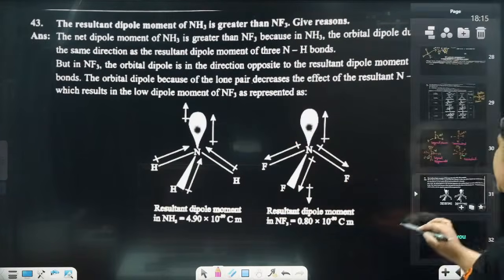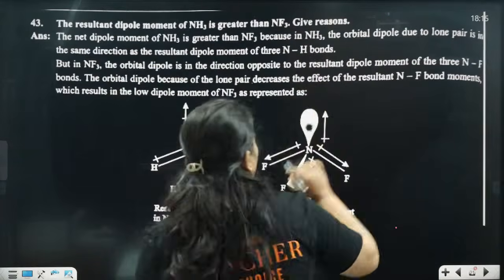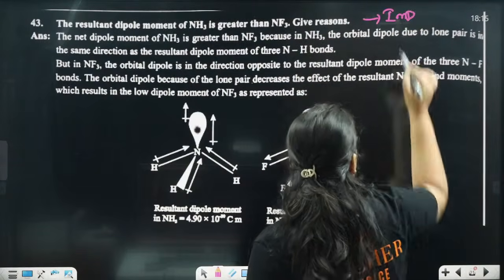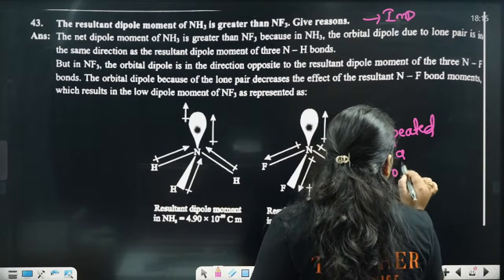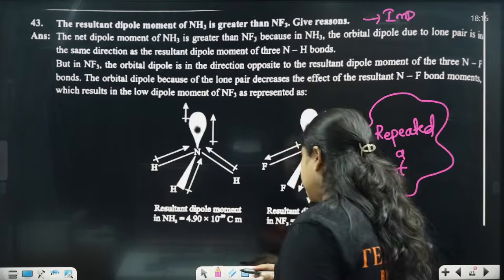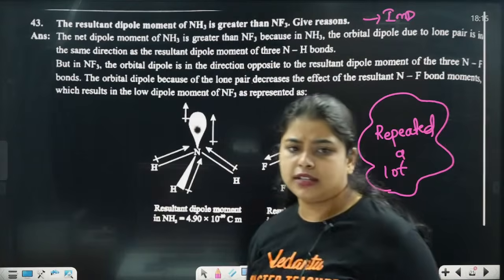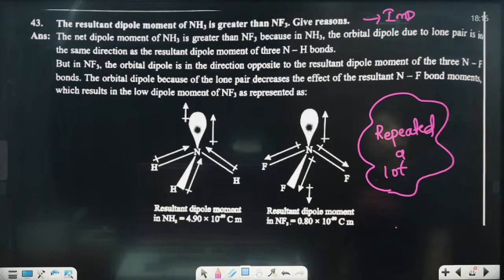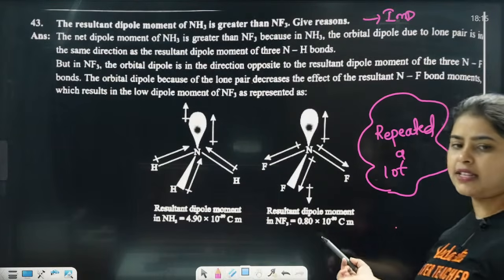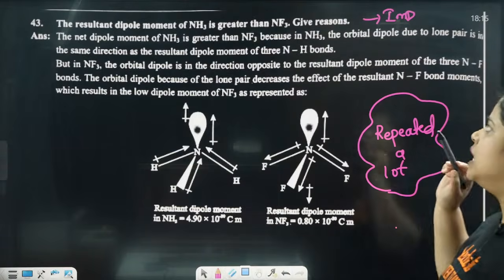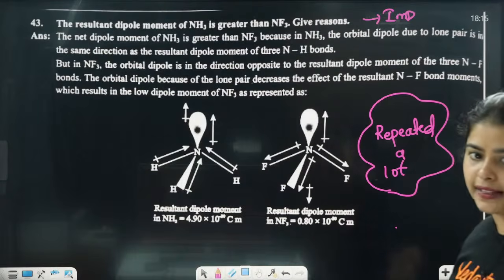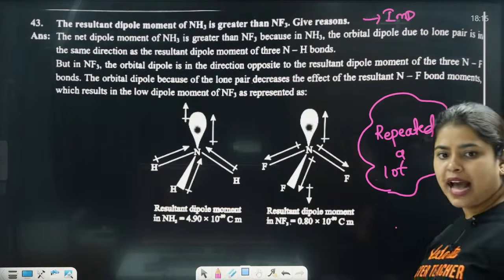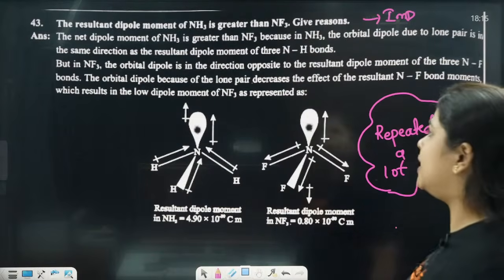Give reason. Important guys, very important question it is. It has been repeated a lot. Concentrate everyone. So the net dipole moment of NH3 is greater than the NF3. This is NH3, they have given us NF3, and they have asked about the dipole moment of NH3 being higher than NF3. Why? The reason is asked.